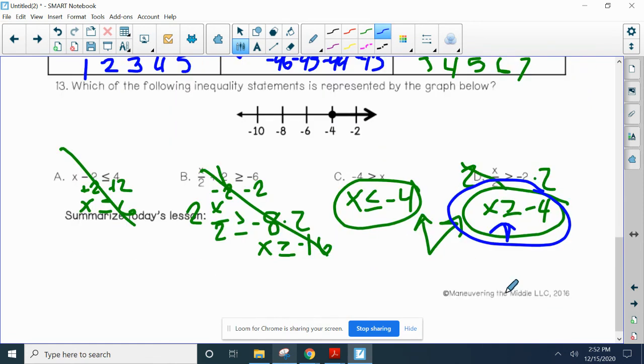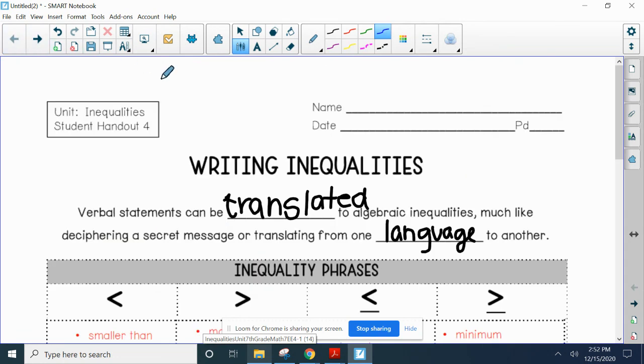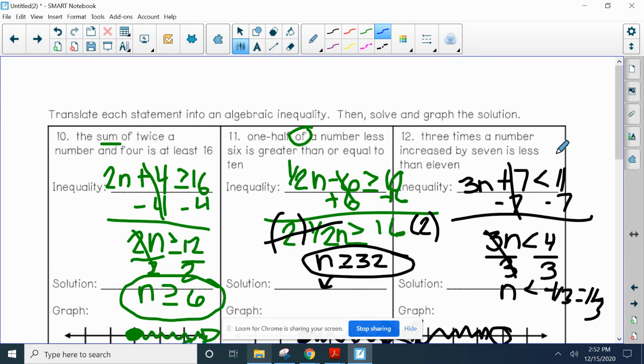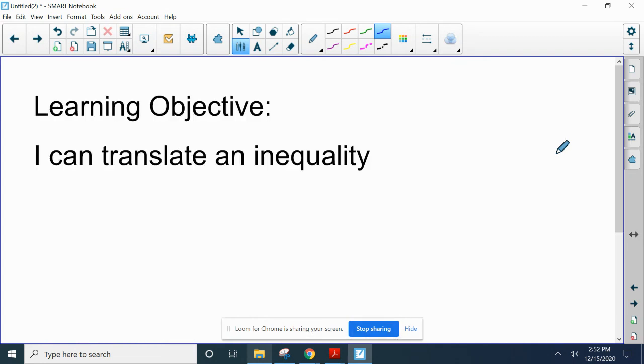So then in your last thing, I want you to make sure in your notes you include a summary of today's lesson. What did we talk about? We practiced translating inequalities. How do you translate an inequality? Well, you practice those phrases, use that chart, or remember that in order to translate it. And once you've translated it, use the same process of solving them.